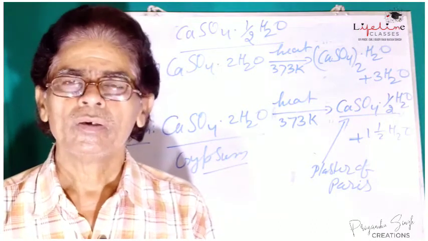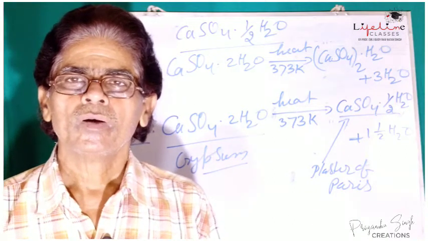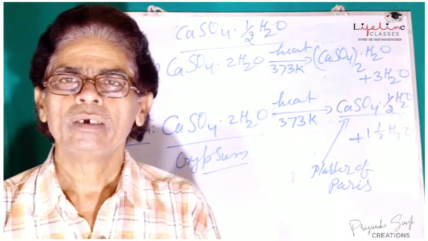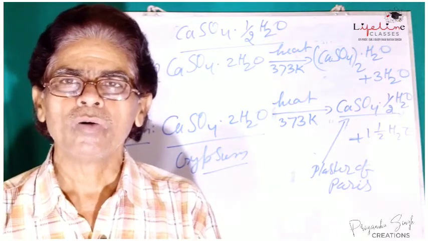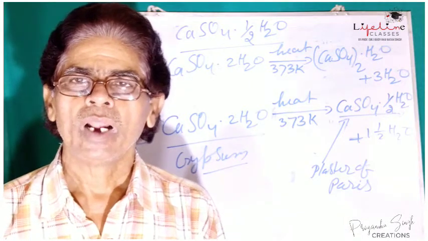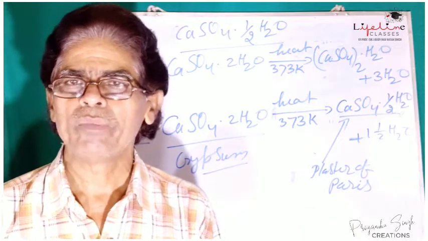So after setting, it gets converted into a hard mass and hardens the surface around the fractured bone or the organ of our body that gets fractured or damaged.